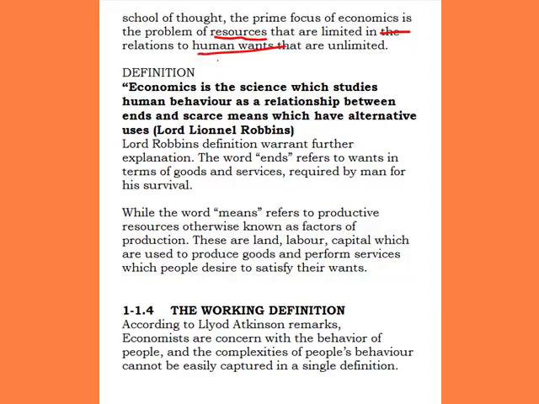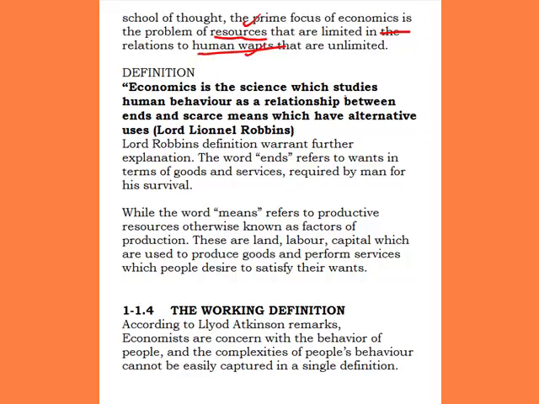It is the relationship between the resources in a country and the unlimited wants of human beings residing in that country. That's the premise of the definition as propounded by Lord Lionel Robbins under this scarcity definition.